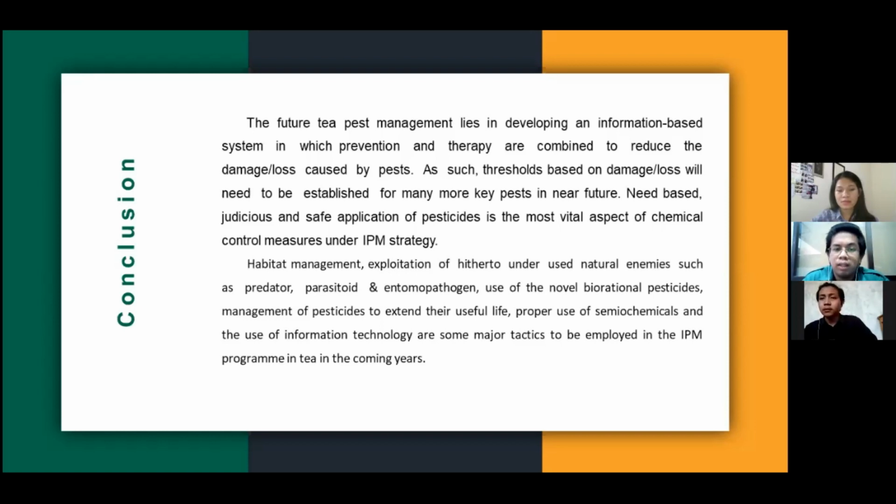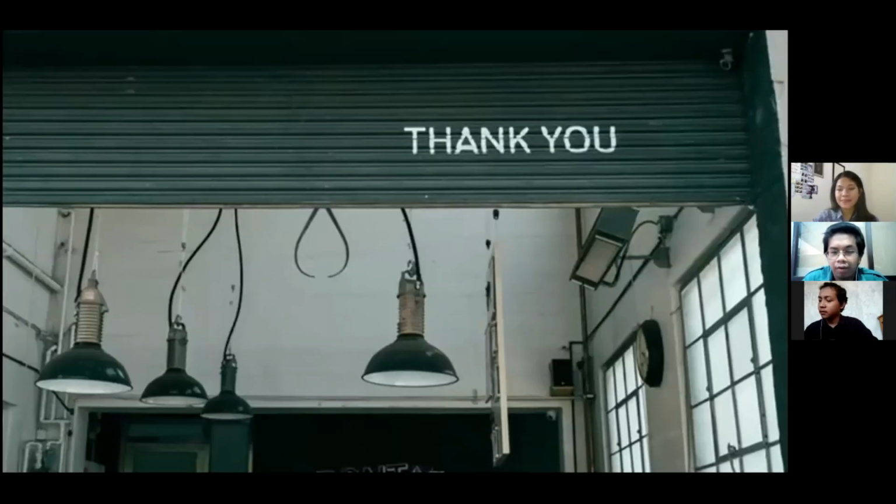Habitat management, exploitation of hitherto underused natural enemies such as predators, parasitoids, and entomopathogens, use of novel biorational pesticides, management of pesticides to extend their useful life, proper use of semiochemicals, and the use of information technology are some major tactics to be employed in the IPM program in the coming years.